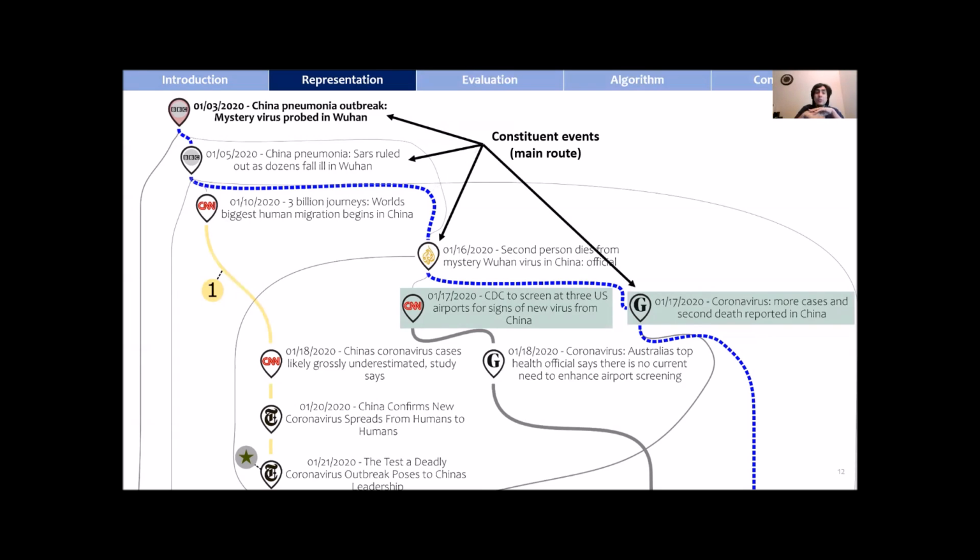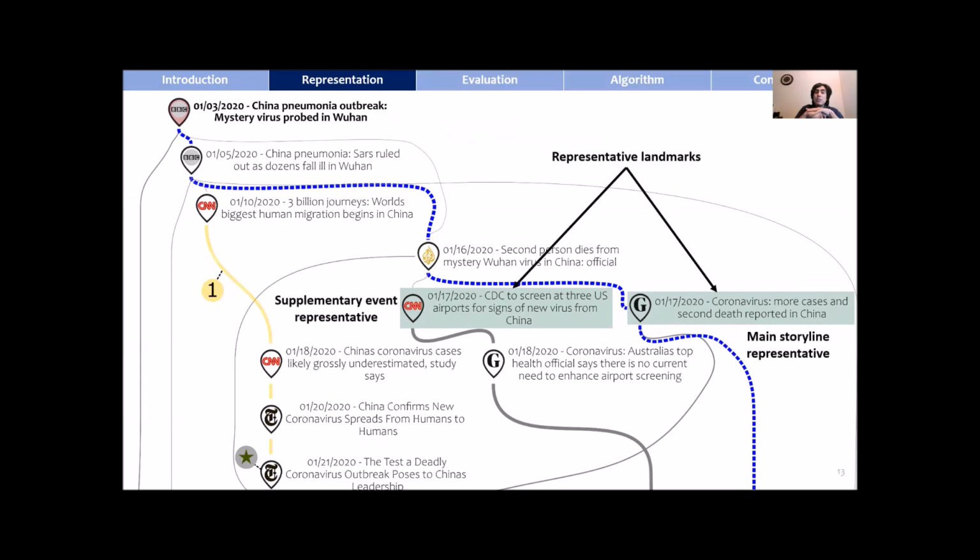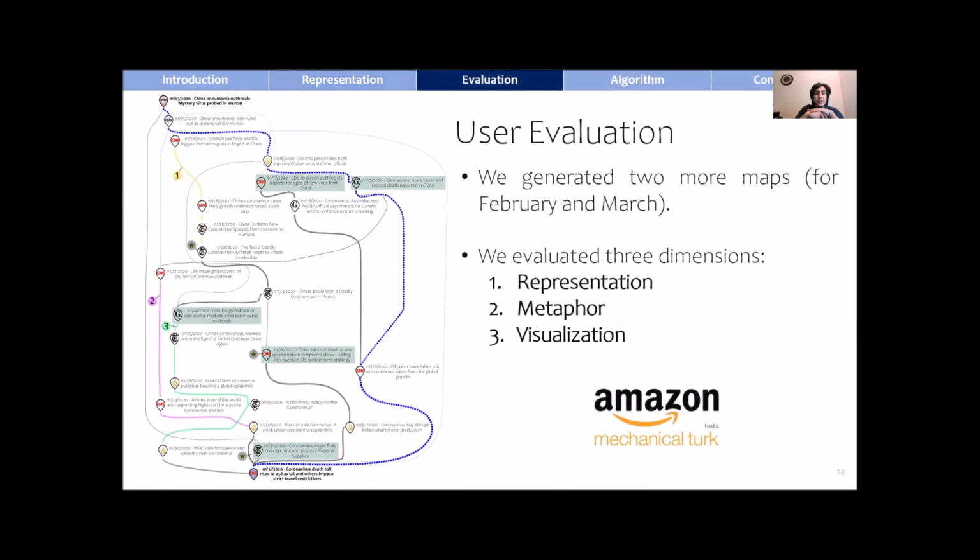The main road is composed of constituent events, as we see here. We also have representative landmarks highlighted in green. The left one is a representative for a side storyline, and we call those supplementary events. And the right one is a representative event for the main story. So those are all our elements.